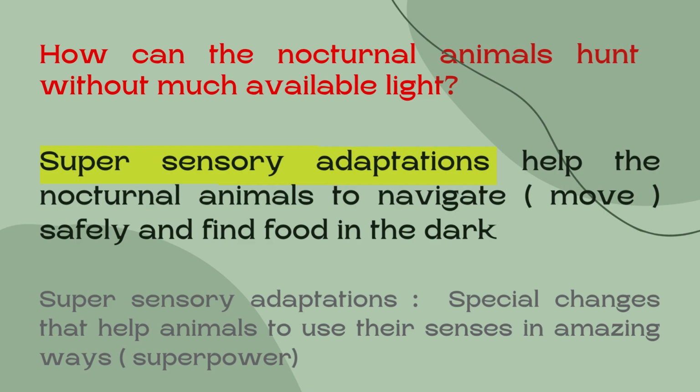So they have super sensory adaptations, sharp senses and structural adaptations that help them to navigate. Navigate means move safely and find food in the dark.